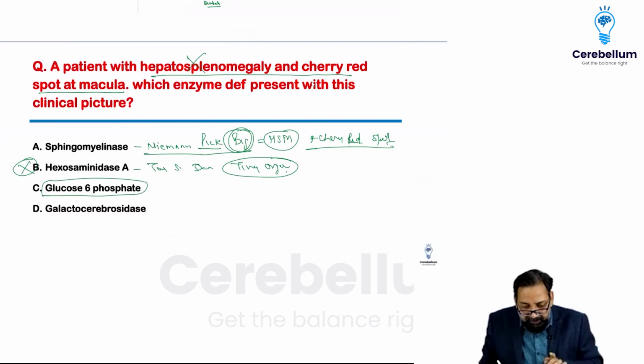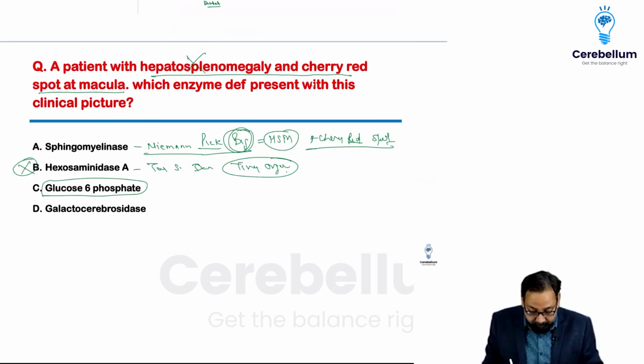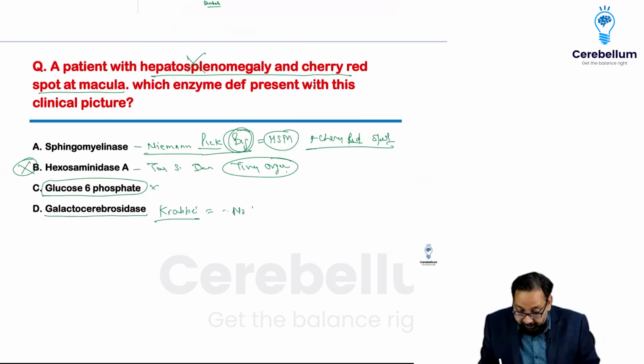Glucose 6-phosphatase is glycogen storage disease type 1, so symptoms would be totally different. Galactocerebrosidase is Krabbe's disease, with no hepatosplenomegaly, so this can't be the answer.